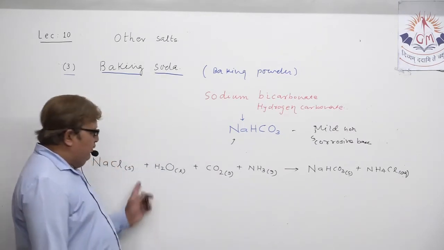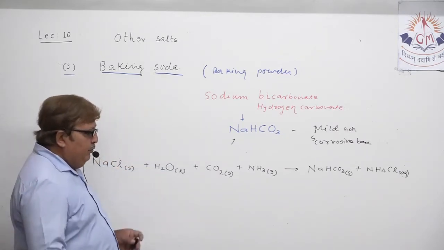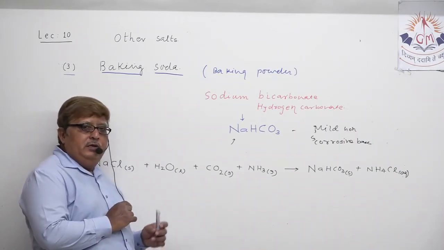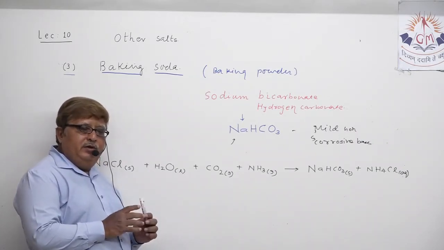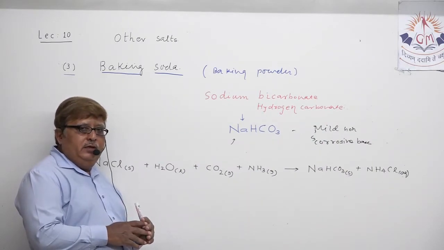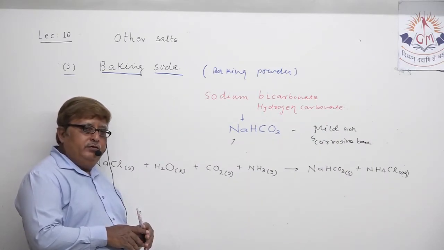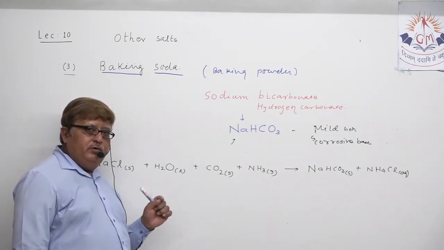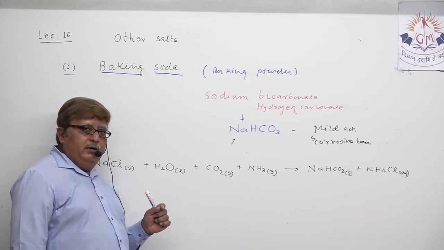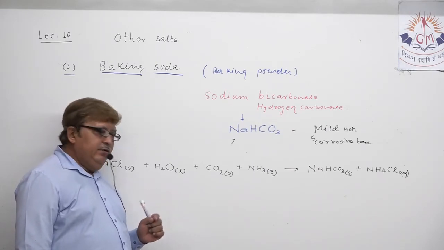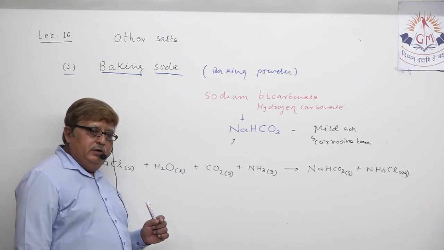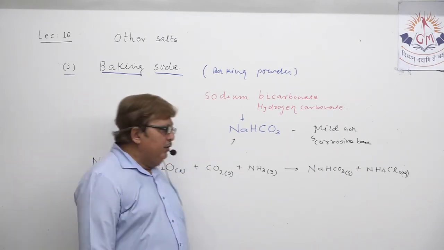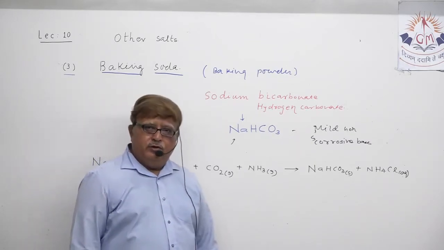How can you explain the reaction? In the textbook they have just given the chemical equation representing the chemical reaction taking place during the production of baking powder. You have to remember it this way: sodium chloride solution is treated with carbon dioxide and then ammonia is passed through this. So the two products obtained are sodium bicarbonate and ammonium chloride.